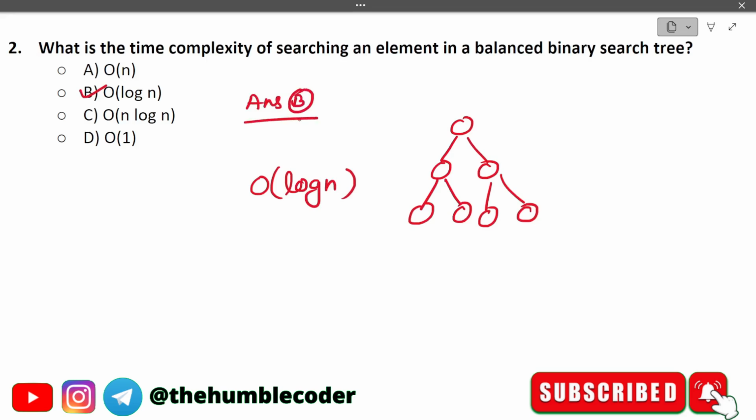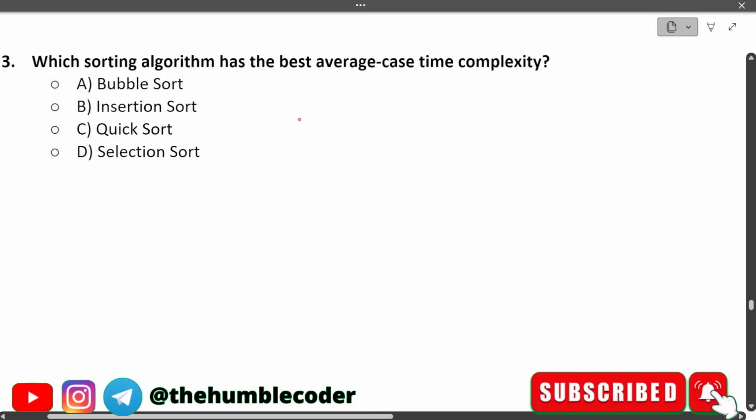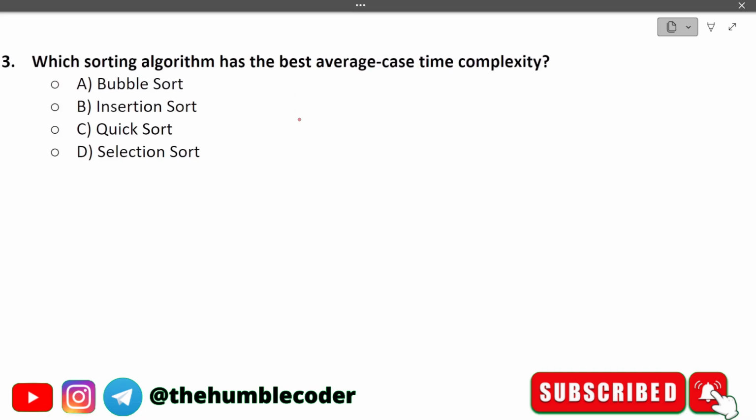Moving on, which sorting algorithm has the best average case time complexity? We have different algorithms given to us: bubble sort, insertion sort, quick sort, and selection sort. We have to tell which one has the best average case time complexity. The correct answer will be option number C, which is quick sort.